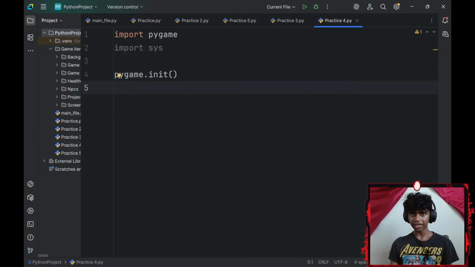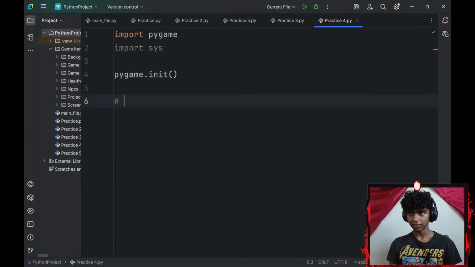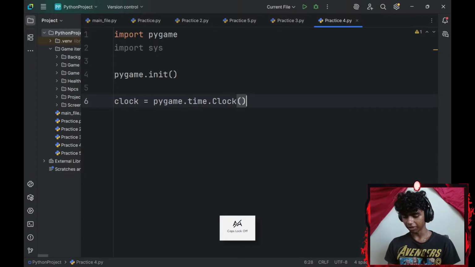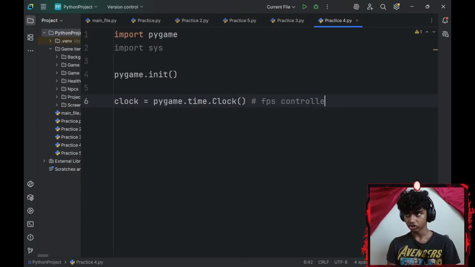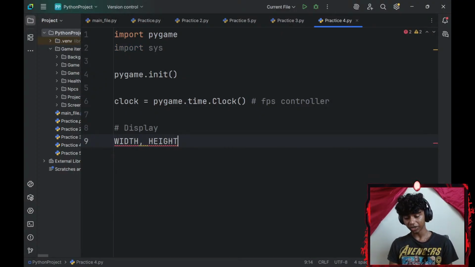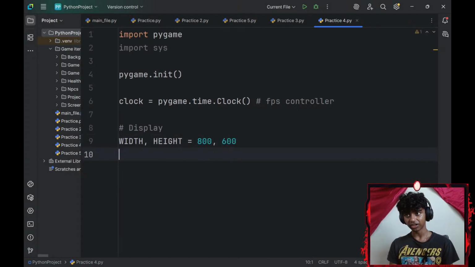Let me initialize Pygame by typing pygame.init, and then let me create an FPS controller. So I'll go with a clock variable, set that equal to pygame.time.Clock, capitalize Clock, and maybe I'll add a comment that says FPS controller. And then let me go ahead and add my display. For my display, I'll create two variables. First is going to be a width variable. Second is going to be a height variable. My width is going to be 800 and my height is going to be 600.